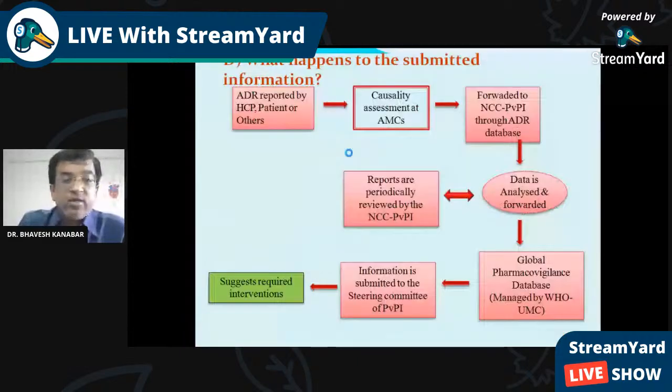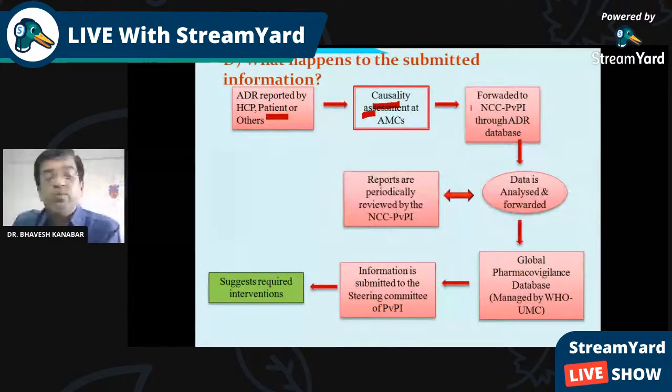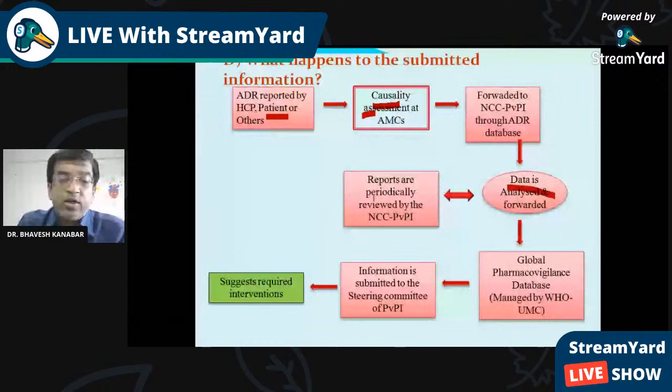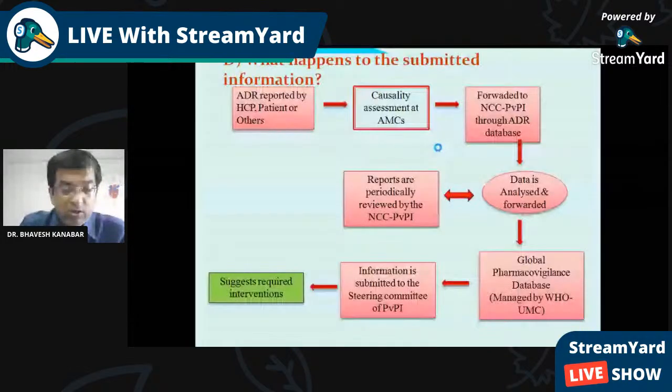So what happens to the submitted information? It is reported by the healthcare provider or patient in the form of this form. Then there is causality assessment, that is, why this has happened, and whether it happened due to the drug or not. Then it is forwarded to a higher center to maintain the database. Data is analyzed and forwarded. Reports are periodically reviewed. If you do not remember this, that is okay. So that is all about adverse reactions.